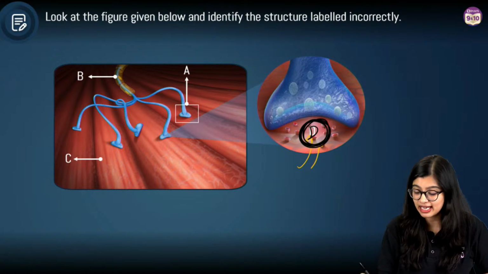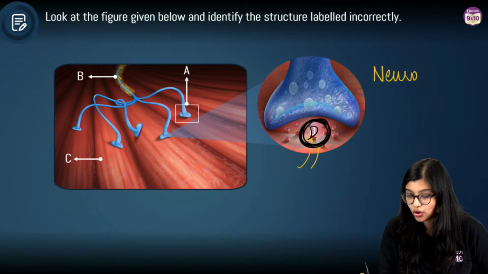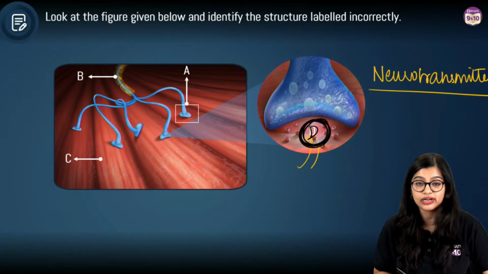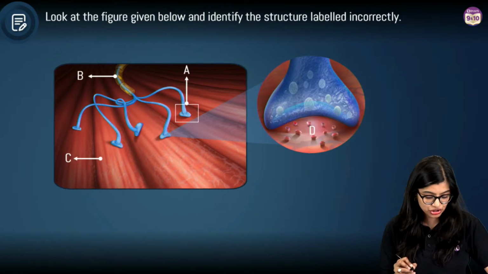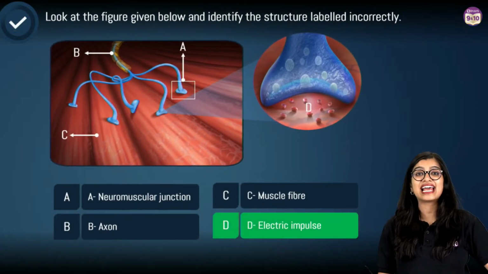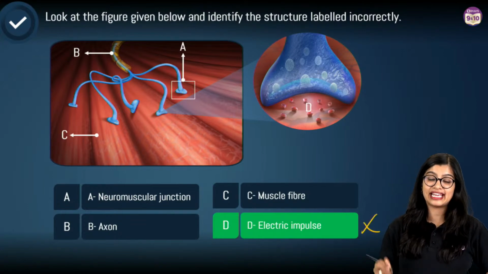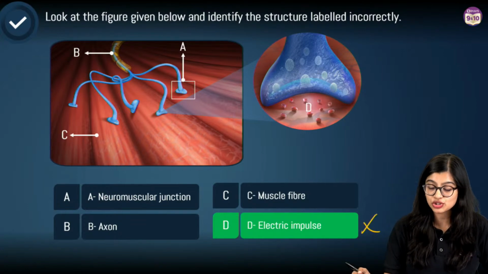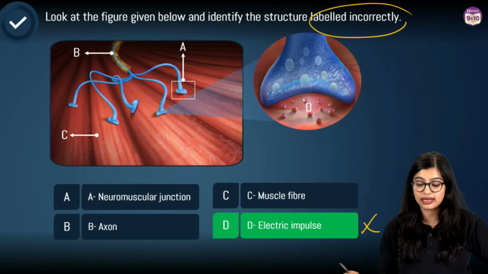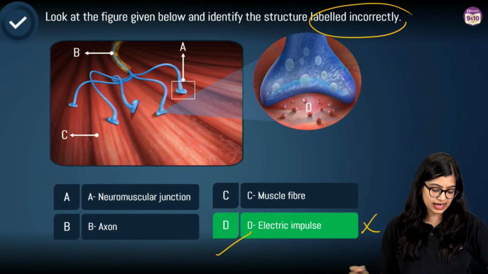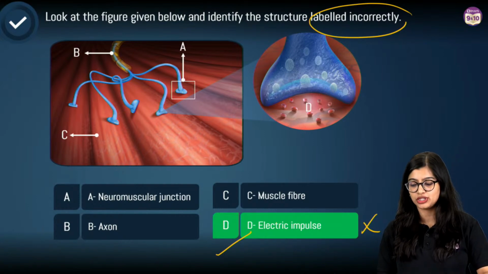Very good. It is a neurotransmitter. Exactly. D should be neurotransmitter. But what did the question say? Question said D is electrical impulse. It can't be electric impulse. D is neurotransmitters. Which is why in this case, the part which is labeled incorrectly is option D, right? Yes, very good. Correct answer here is option D.